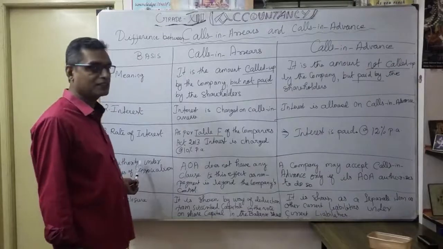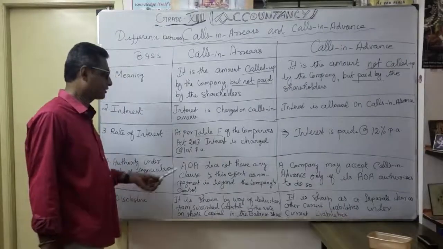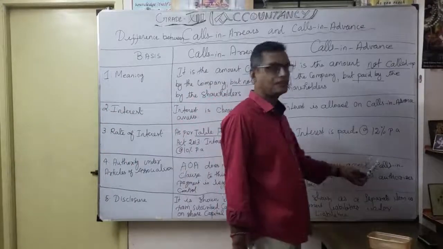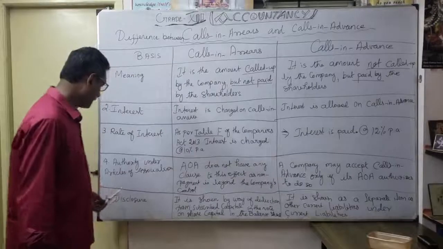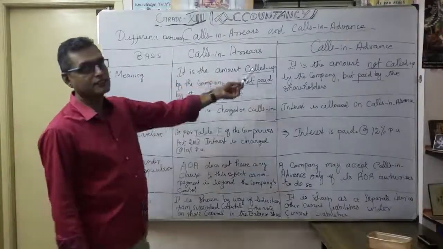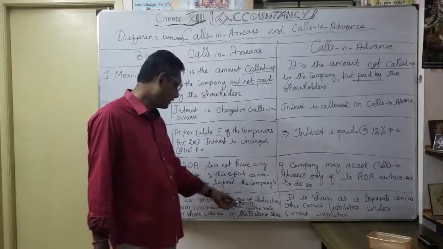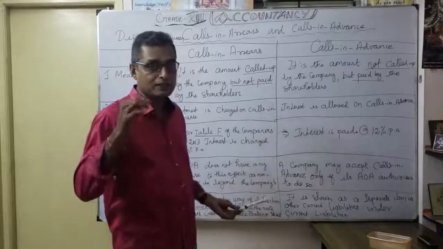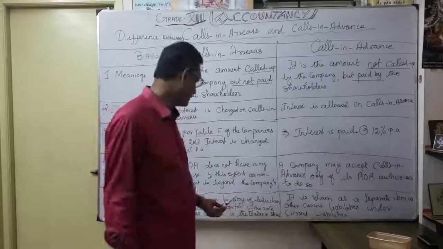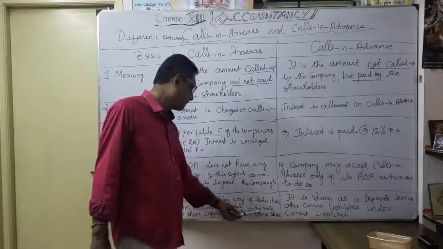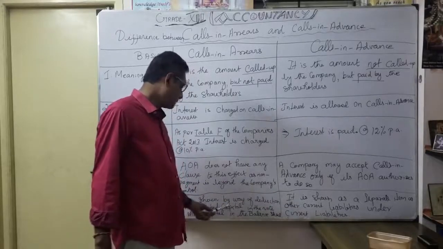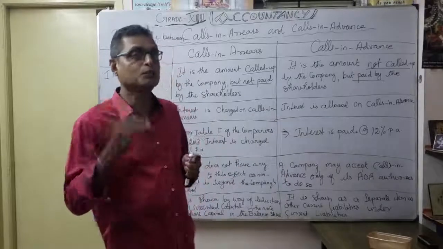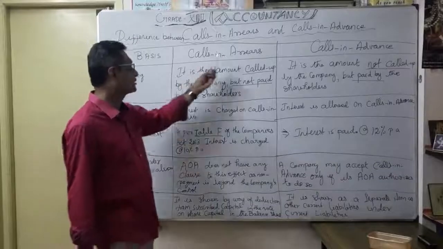So who is the authority? Under articles of association, nothing authorizes it for calls in arrears, but for calls in advance, the articles of association can authorize. And finally, it's very important, the disclosure. Calls in arrears is shown by way of deduction. We are going to deduct from where? From subscribed capital, that too from subscribed but not fully paid up, under that, in the note on share capital in the balance sheet. Correct. It's very important. Under subscribed capital, you do the further classification: subscribed but not fully paid up. Under that, you deduct the calls in arrears.